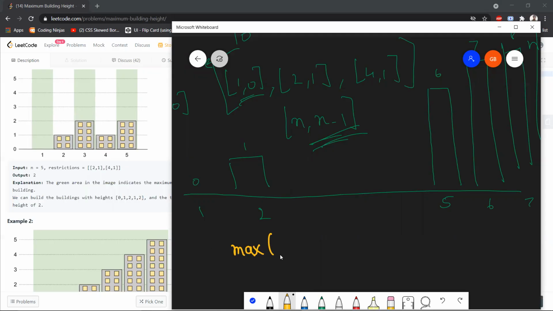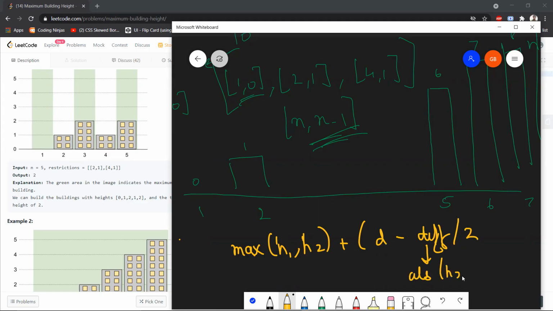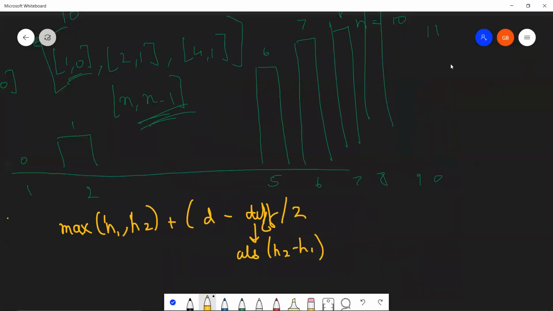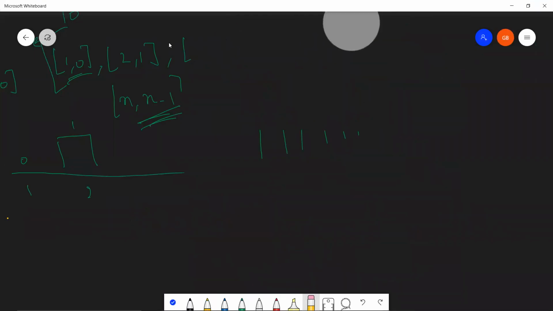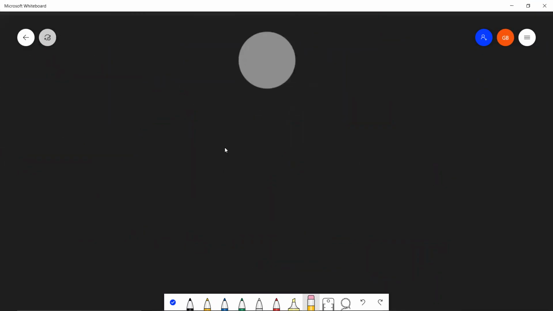Max of h1, comma, h2 plus the distance between them minus the height difference between them, divided by 2, and this diff is actually absolute of h2 minus h1. Since this question went on for too long and so many edge cases were there, I'm going to break it down in steps for you. Okay, let me just switch this pen over here.